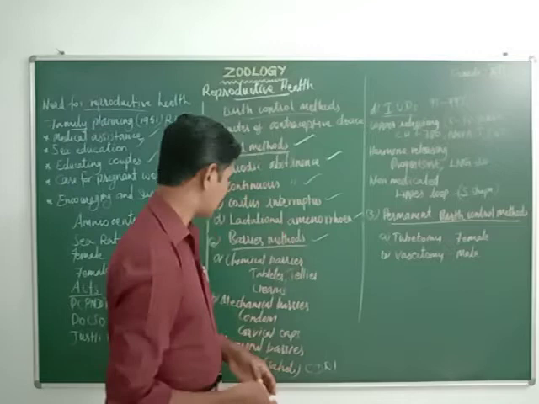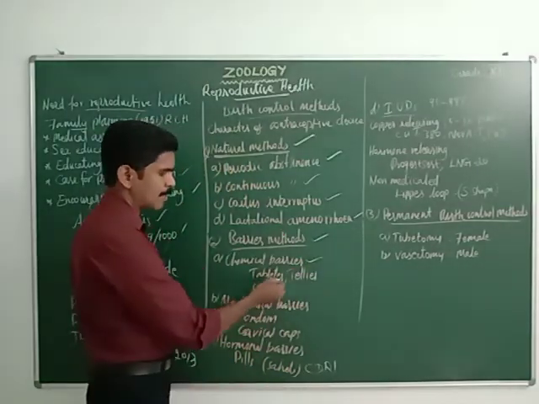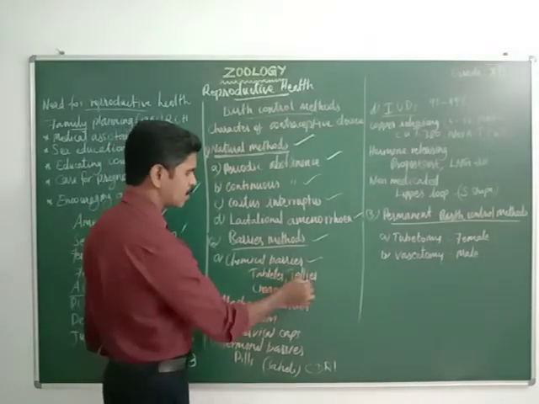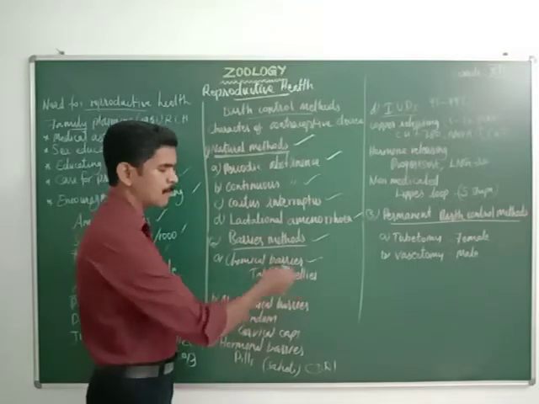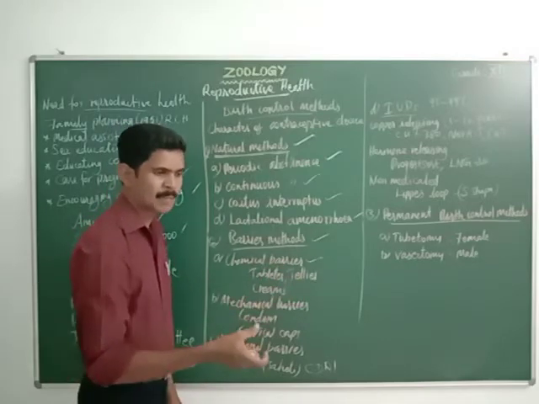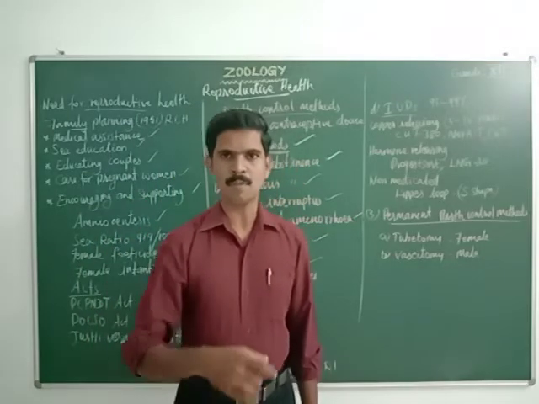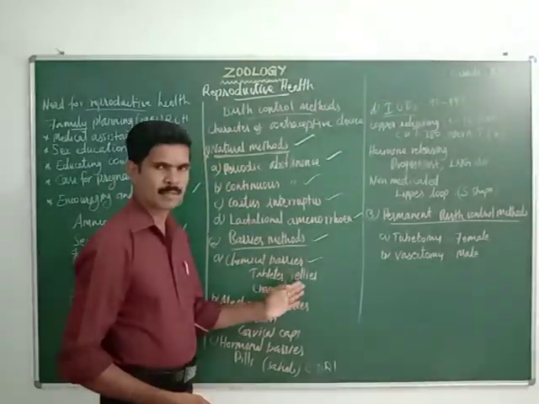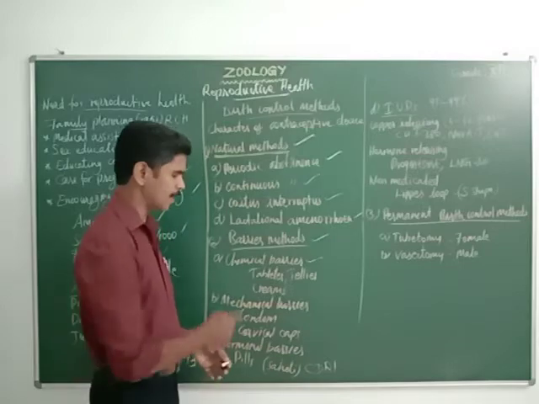Here, the first one is the chemical barrier, for example tablets, jellies, and creams. People use some tablets or jellies or apply some creams. These substances consist of chemicals, and these chemicals inactivate the sperms. So the fertilization process is completely prevented here.